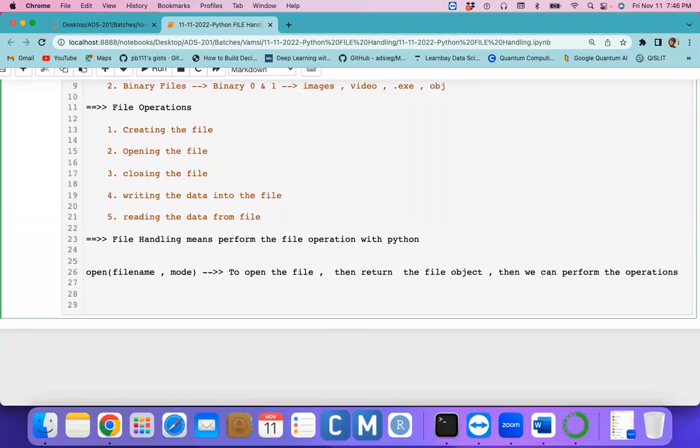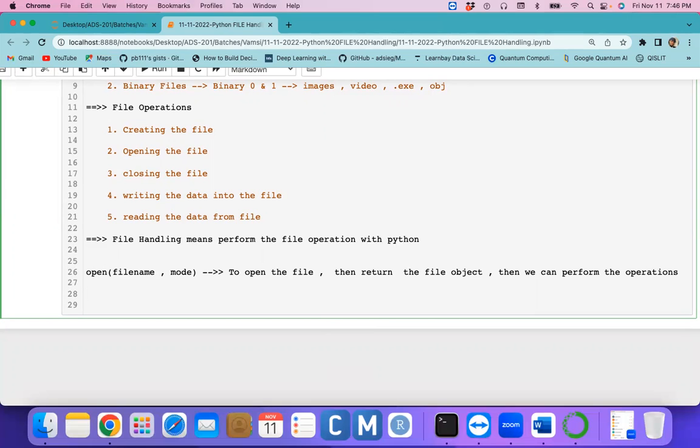So here open is the function. With the help of the open function, we can create the file. Once we create the file, it returns one particular file object. Once the file object is created, then we can perform the operations on the file actually. Okay, clear?